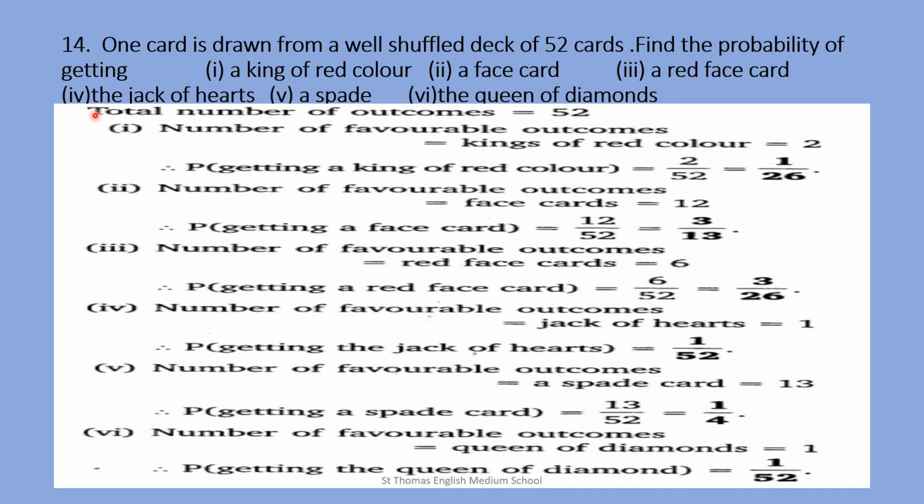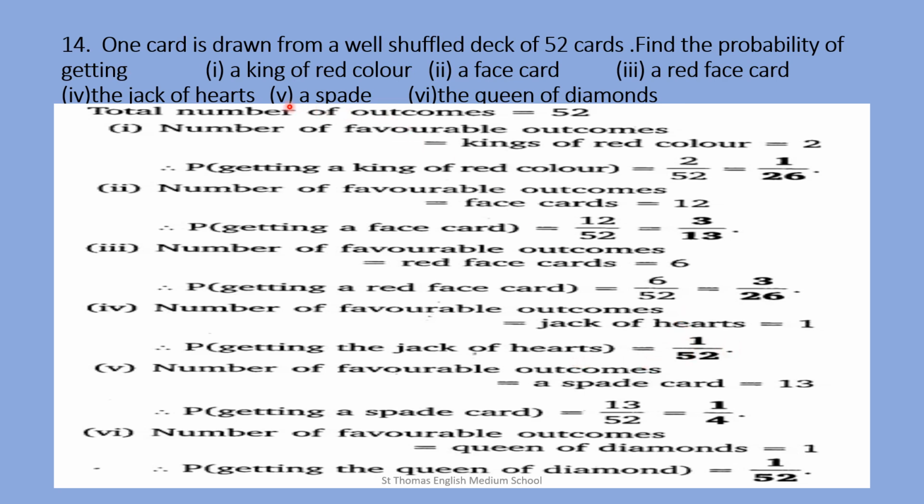Number 4, the jack of heart. In the suit of heart you have only one jack. So our favorable outcome, that is the jack of heart, equals 1. Therefore, probability of getting the jack of hearts equals 1 upon 52.